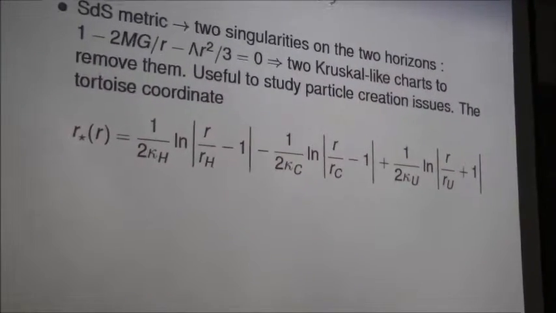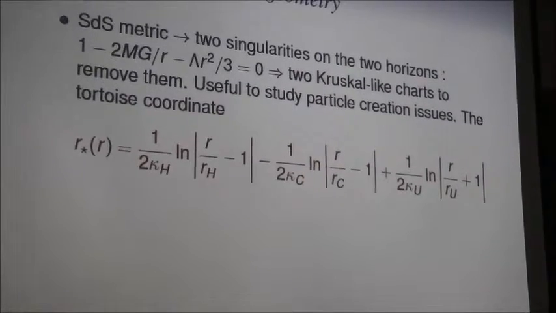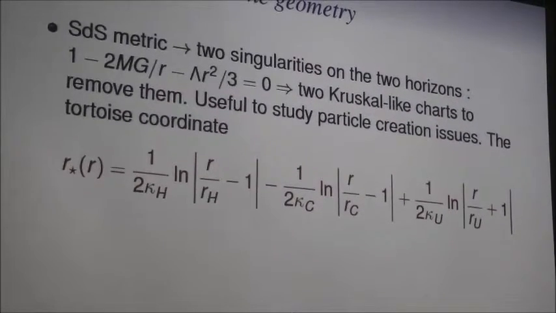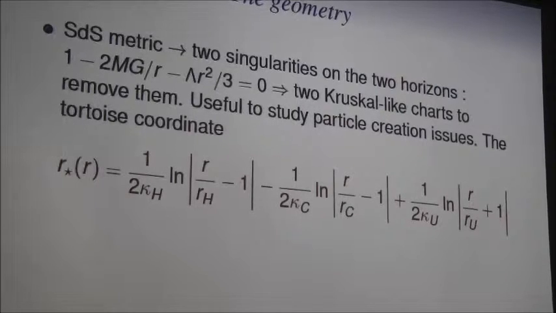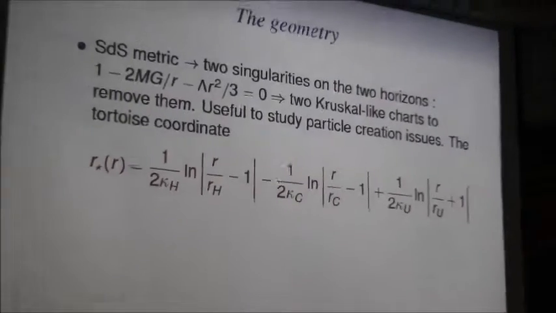So recall what we did for the Schwarzschild black hole. We used to remove the coordinate singularity at the black hole event horizon by using the Kruskal chart. Here we have two such zeros, so we need to remove two such zeros. But it turns out that it is never possible to remove two singularities simultaneously.